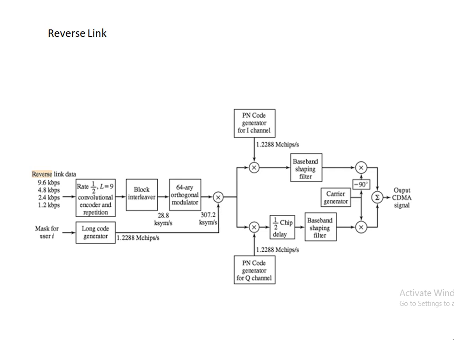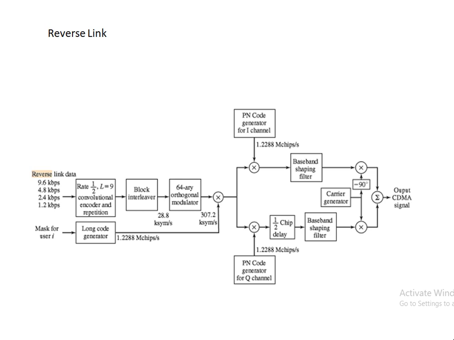An important consideration in the design of the modulator is that the signals transmitted from the various mobile transmitters to the base stations are synchronous, because the data is the same. Reverse link uses a rate of 1/2 and L equal to 9. Again the same convolutional code.